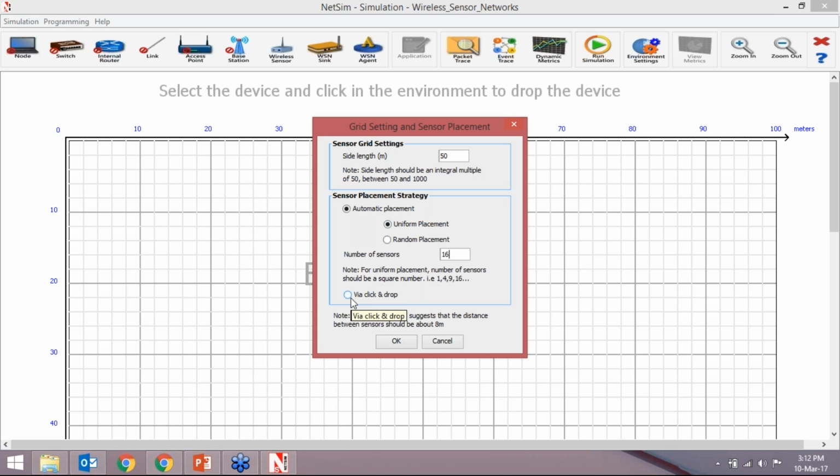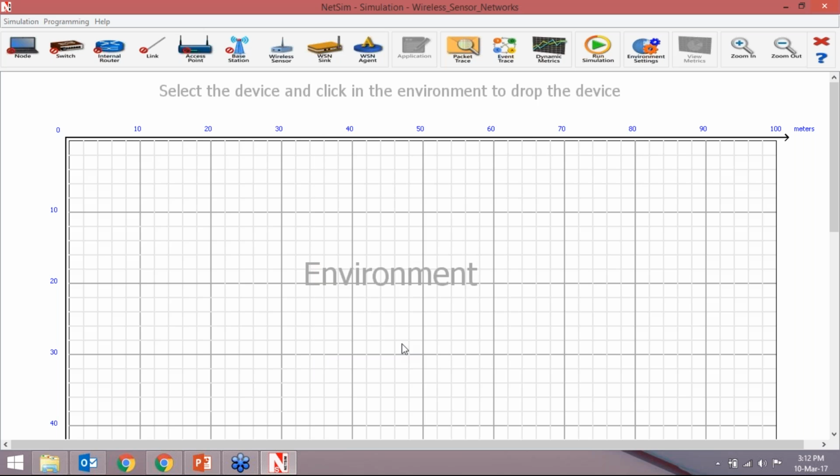We can also do it via click and drop. Then we will not have to decide all these things. We just simply drag this wireless sensor, WSN node and agent into the environment, and we can see our result if we want. So we are just selecting the uniform placement with having 50 grid length and 16 sensors. We just click OK.